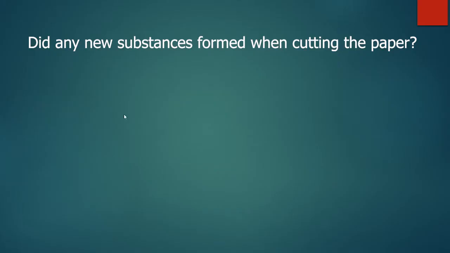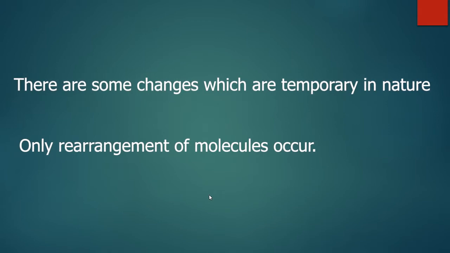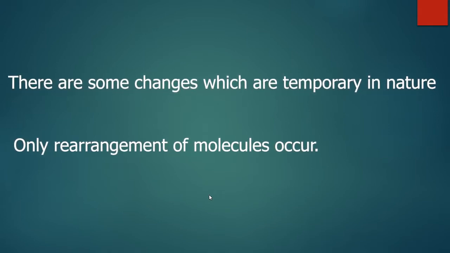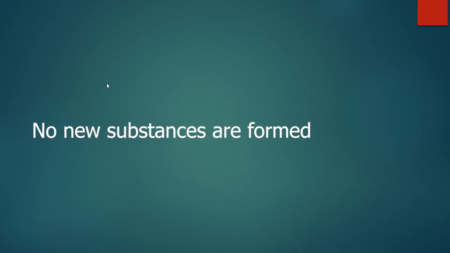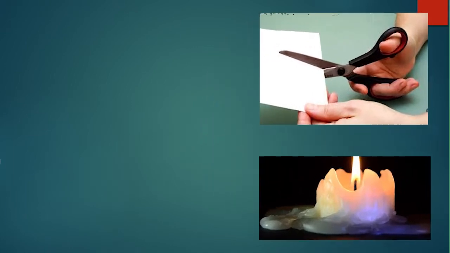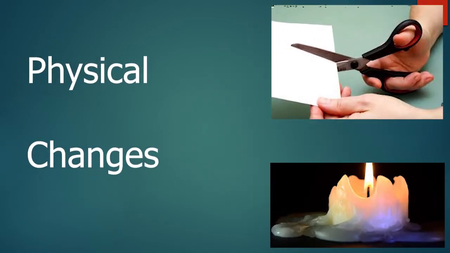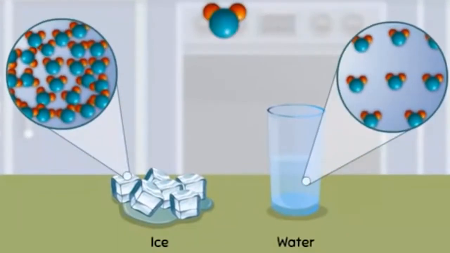Did any new substances form when cutting the paper? Obviously no. No new substances are formed when the paper is cut. So, we can conclude that there are some changes which are temporary in nature and only rearrangement of molecules occurs. In such changes, no new substances are formed. These kinds of changes are called physical changes. Physical changes are temporary changes where only the rearrangement of molecules occurs without formation of new substances.